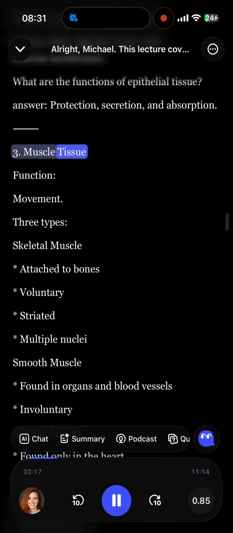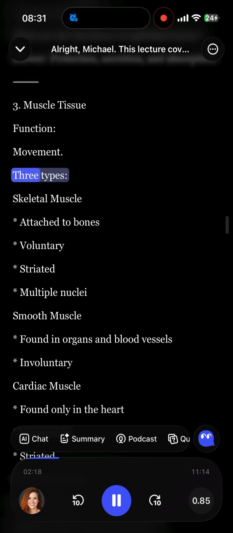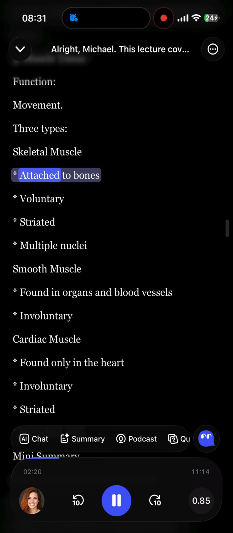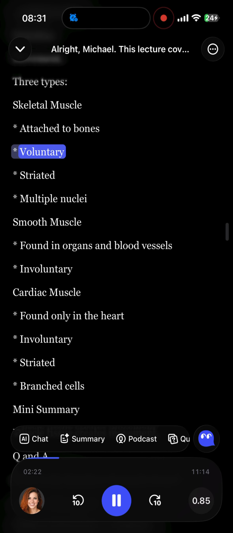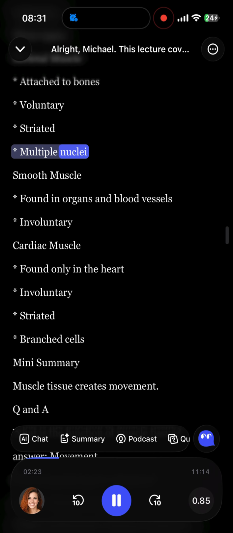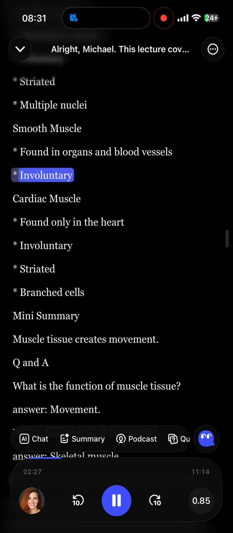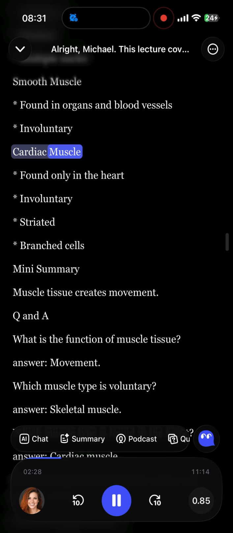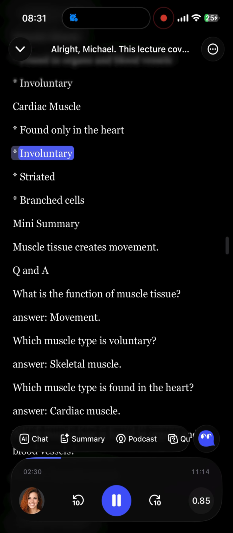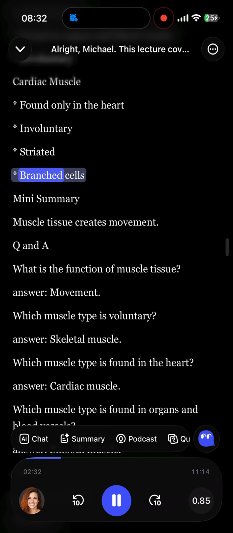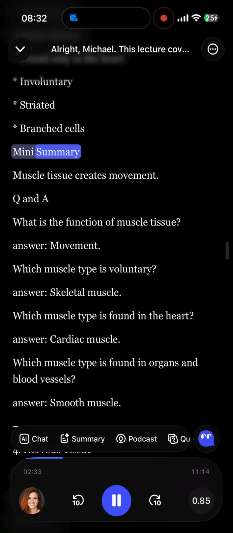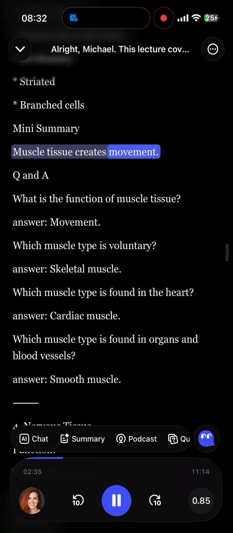3. Muscle tissue. Function: movement. 3 types: skeletal muscle, attached to bones, voluntary, striated, with multiple nuclei; smooth muscle, found in organs and blood vessels, involuntary; cardiac muscle, found only in the heart, involuntary, striated, with branched cells. Mini summary. Muscle tissue creates movement.